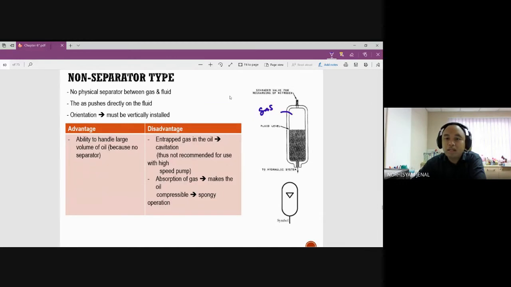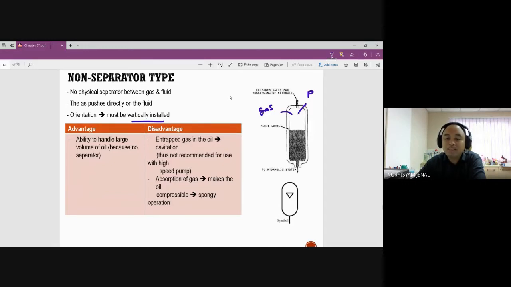Okay, and we have fluid coming in here. When you push, we create pressure inside the system. The liquid requires a certain amount of pressure to push it upward. So to overcome that pressure, we have to make sure the gas is entered at a certain pressure through this particular path. This is usually done in a vertical installation, because if you put it to the side, the gas will go on the top, so it's a problem for the system.